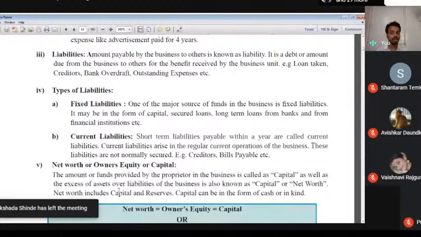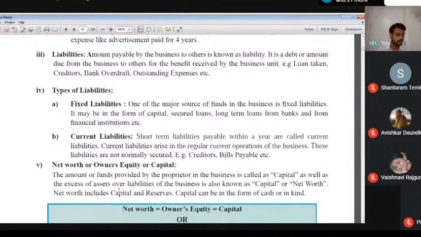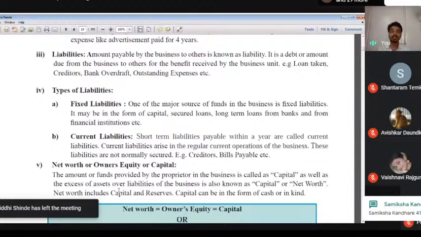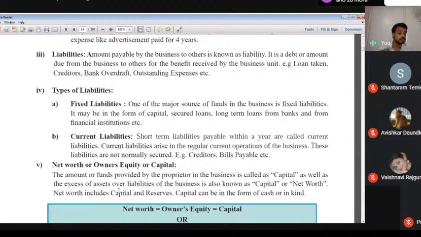It is a debt or amount due from the business to others for the benefit received by the business unit, such as loan taken, creditors, bank overdraft, outstanding expenses, etc. Means monetary value payable by the business to others, that's what we call liability.